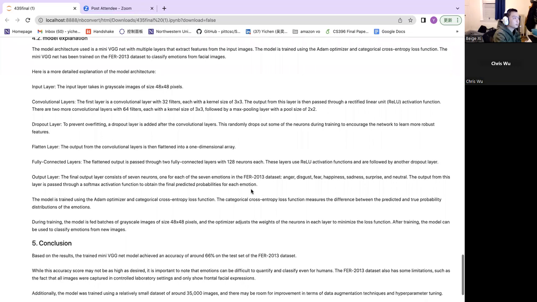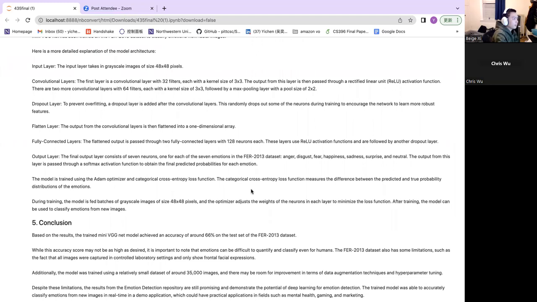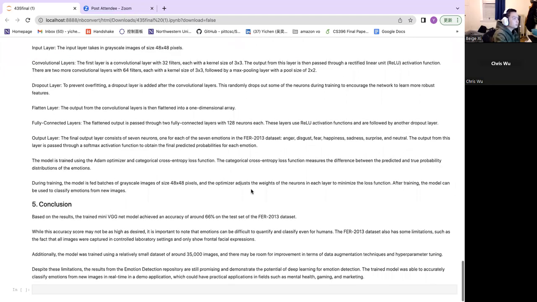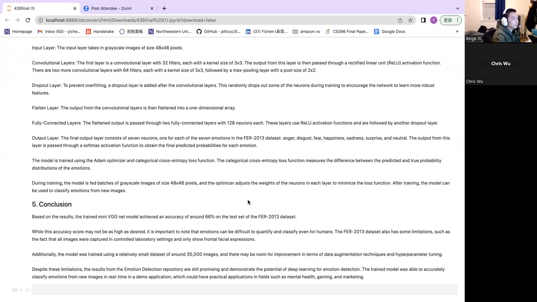To explain the model in more detail, let me explain the layers. First we use the input layer of 48 times 48 pixels. We use 3 convolutional layers. And we have one dropout layer, which is to prevent overfitting. We also have a flatten layer. It is used to flatten the convolutional layer into a one-dimensional array. We also have the fully connected layers and the output layer. So here are the layers we use.